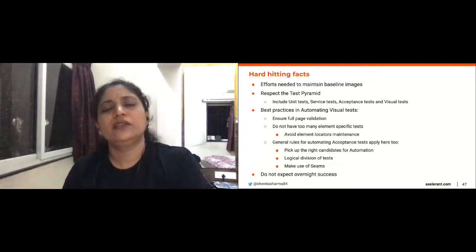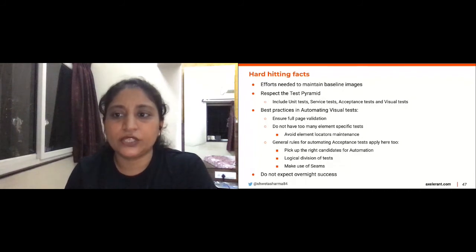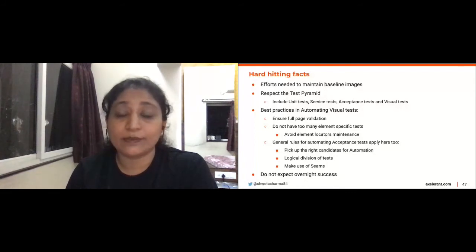Respect the test pyramid. Just because there are automated visual tests, don't ignore the test pyramid. You need to have tests at all levels of the pyramid, and your visual tests, ideally, should be a very small number of tests.